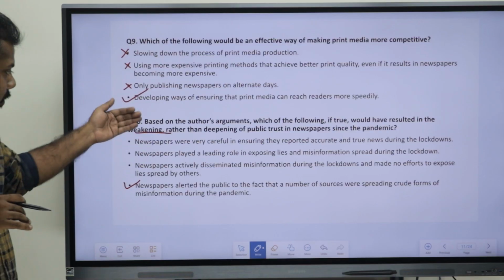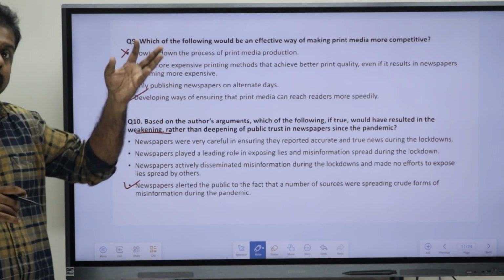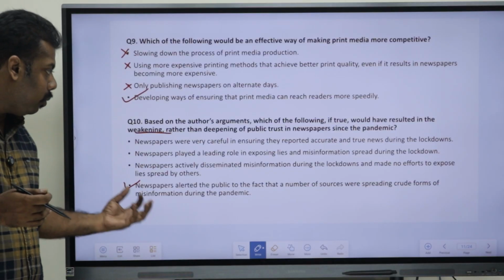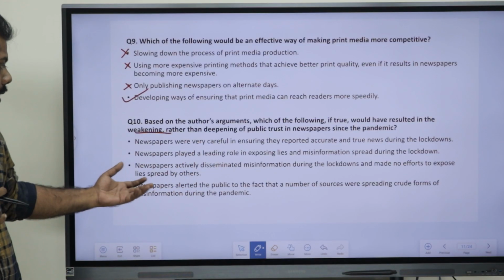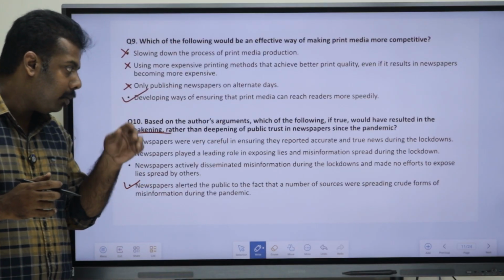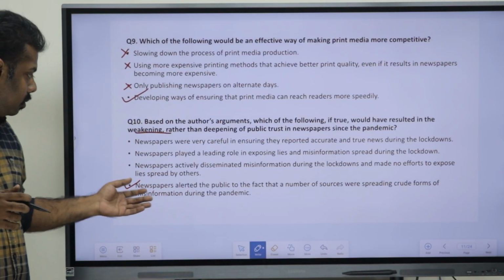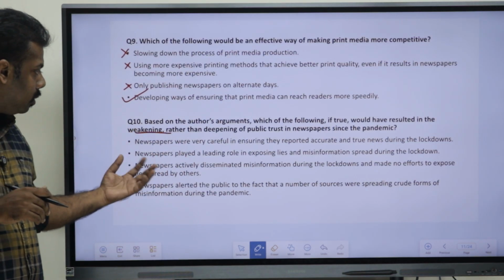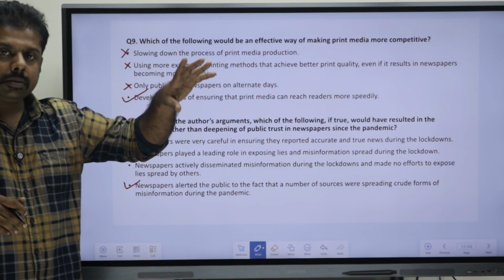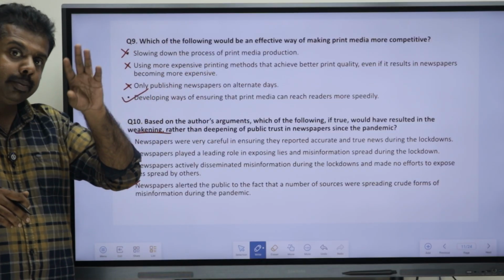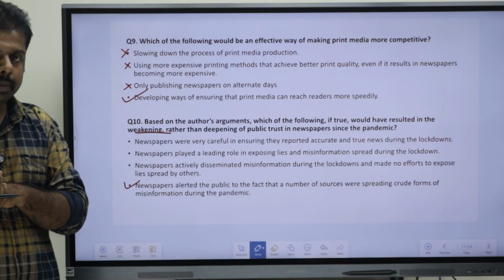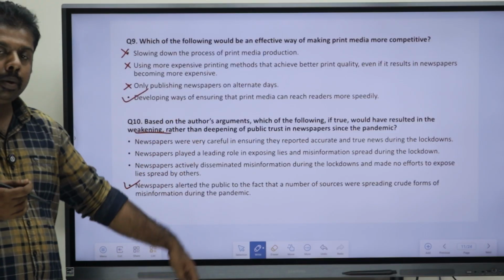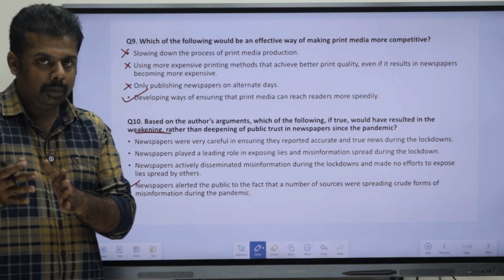Why? Because the first three, as we are seeing, say about the positive things of the newspapers. So that is not weakening the argument. The fourth one is weakening, because they told that newspapers alerted that some sources were spreading crude forms of misinformation. That is not being said by the author. It was only said that newspapers were giving true information. They were not exposing any other information or misinformation. That is not said. So which is weakening the argument? Obviously the fourth option is weakening the argument. Okay, I hope that you got it.